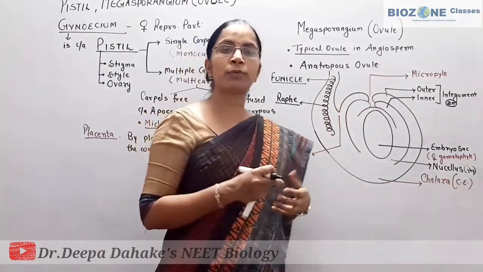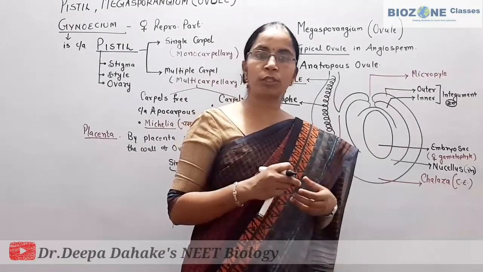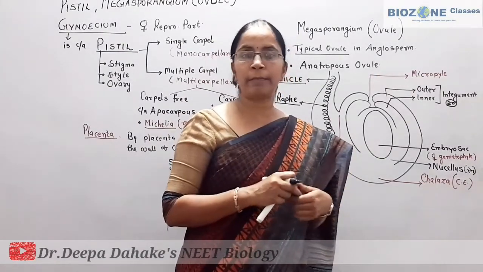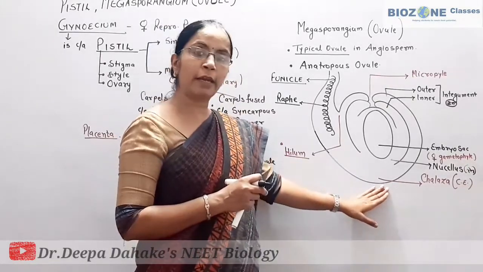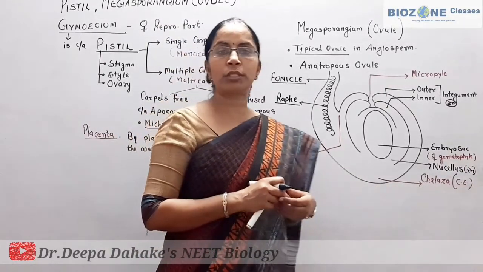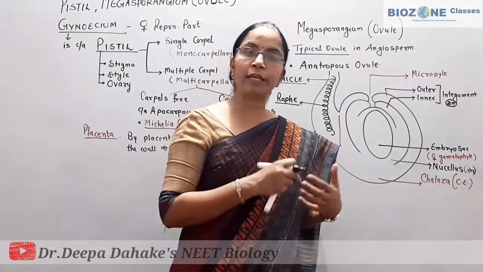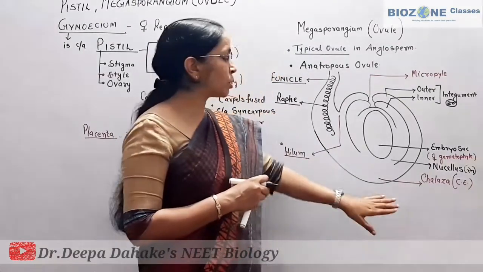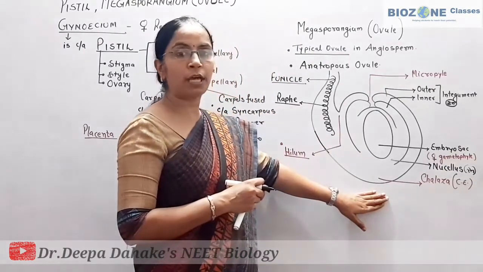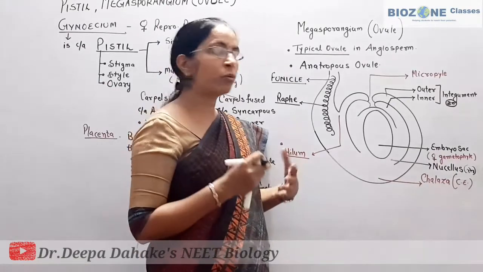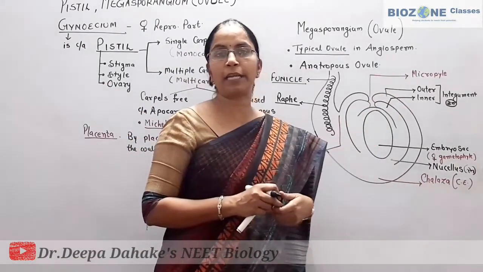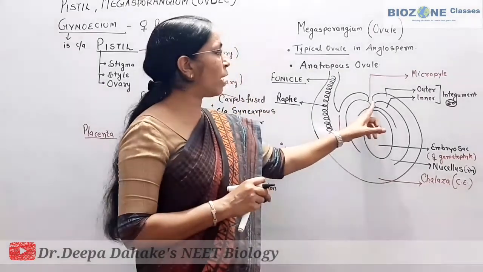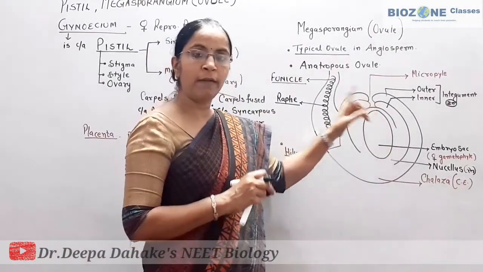Now the questions which are asked. First question: draw the labeled diagram of the ovule. After that, the questions are based on definition-type or statement-based questions. One question generally asks: label the part where the integuments are completely absent. That means you have to label the micropyle.